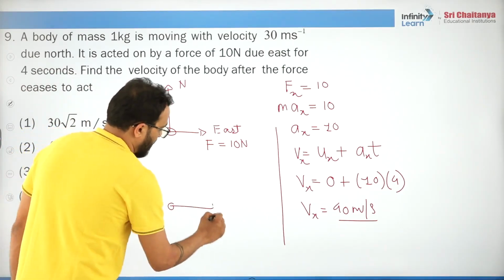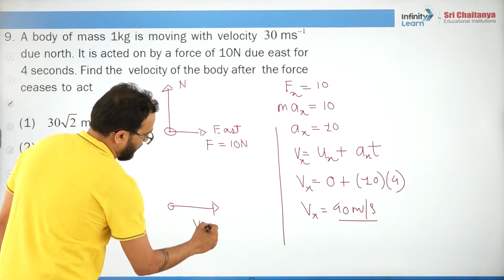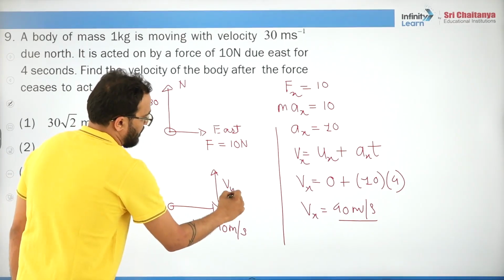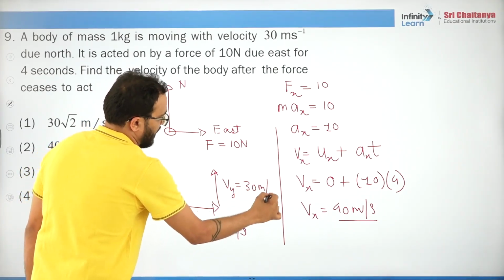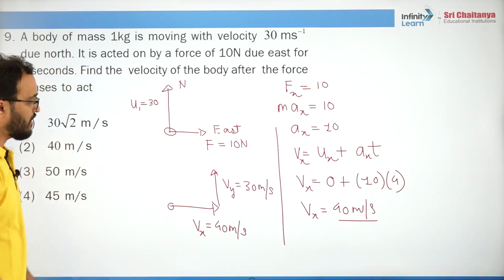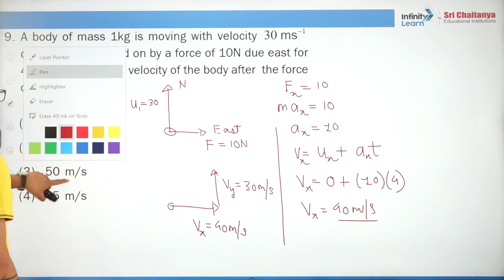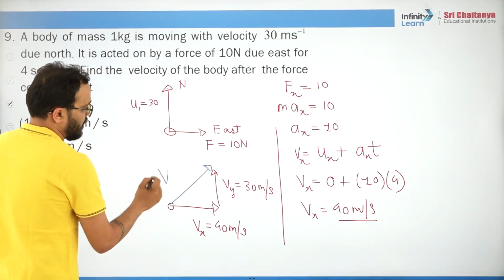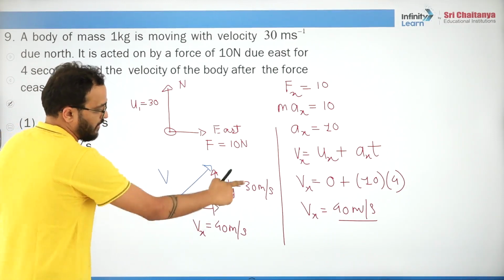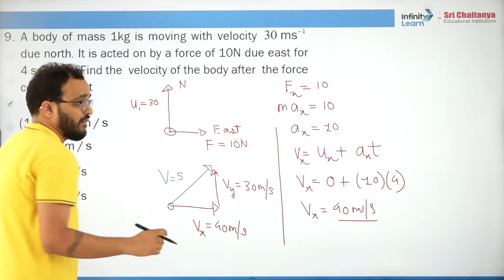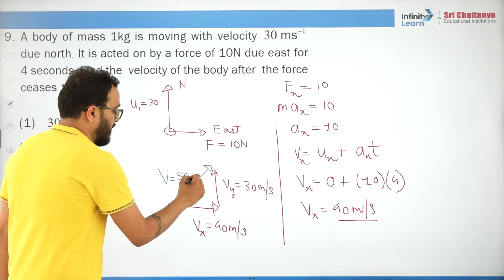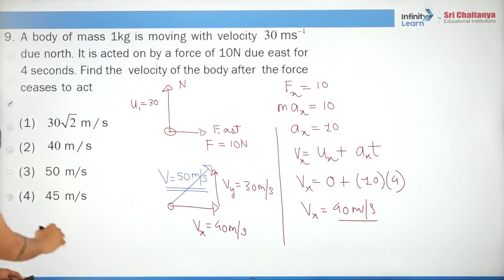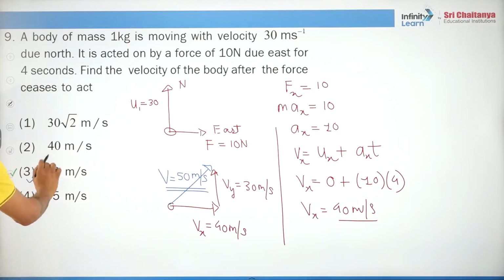After some time, what will happen? Vx will become 40 and Vy will remain 30 meter per second as it is. Do you understand? Now what is the resultant? This is the resultant. What is the resultant? 30, 40, even a caterpillar can say it is 50. Yes or no? Very good. What is the answer? 50.